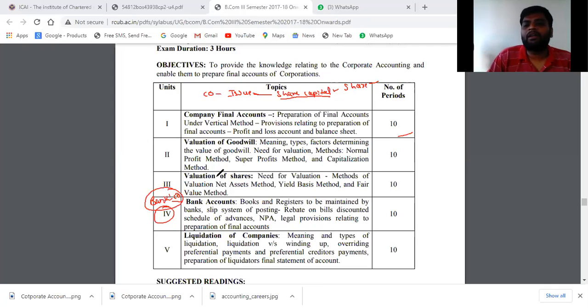You are all running with the banking law. You are now learning banking law; banking law is a separate law. Which one is it? Put it into the chat box. Banking Regulation Act, 1949. This is the Banking Regulation Act. Correct? Yes or no? Put into the chat box if it is yes.